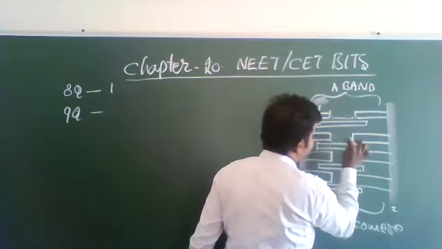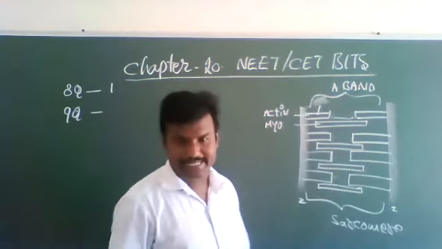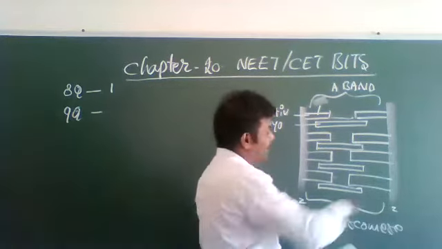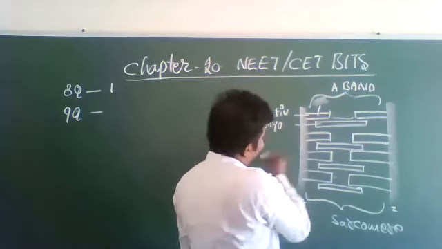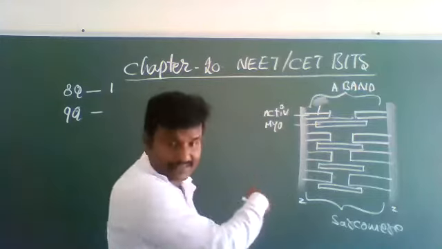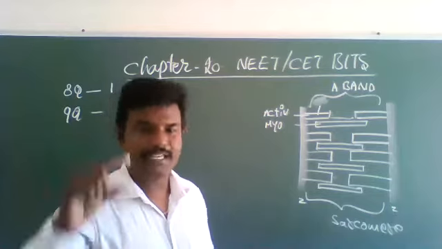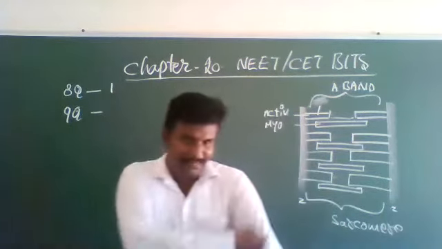This is the gap. It's called the H zone, as we have already discussed many times. The H zone in the skeletal muscle. This entire thing is the skeletal muscle. Here it also continues, so there is no need to draw that diagram here. In the textbook, here also actin and myosin, here also actin and myosin. It is a skeletal muscle continuously.